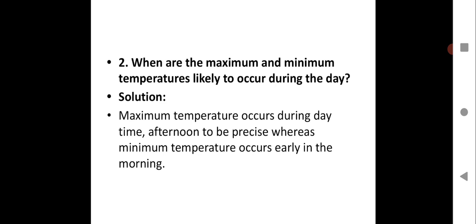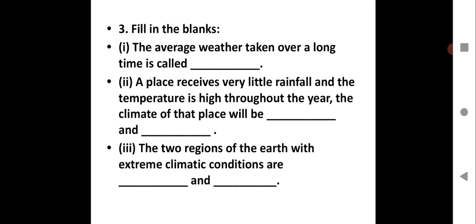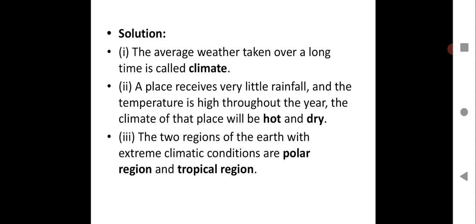So let's go for the next. When are the maximum and the minimum temperatures likely to occur during the day? Maximum temperature occurs during daytime, the afternoon to be precise, whereas minimum temperature occurs early in the morning. This is very clear, hopefully it's clear, children. So let's go for question 3, filling the blanks. The average weather taken over a long time is called dash. So let us see the answer. You know the answer for this, that is climate.